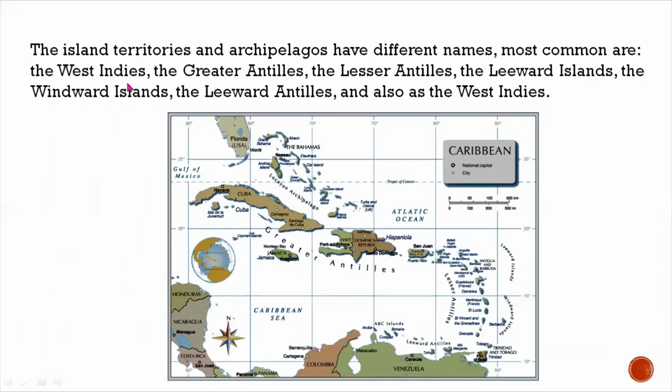Most common are the West Indies, the Greater Antilles, the Lesser Antilles, the Leeward Islands, the Windward Islands, the Leeward Antilles, and also the West Indies. So this all makes the Caribbean. You can see they have different names like Greater. So you have the Greater Antilles, this is the Atlantic, this is the Caribbean Sea. We have the Leeward Islands, we have the Lesser Antilles, and we have here the Caribbean Sea and the Windward Islands also. So we have different names, but this all makes the Caribbean. You can see here these are the Caribbean countries.